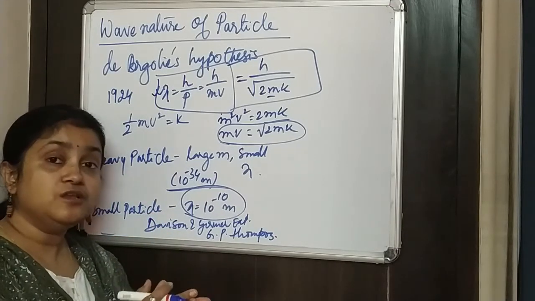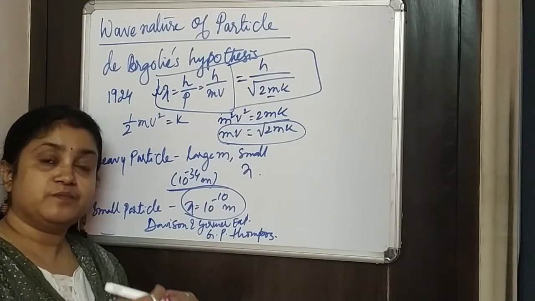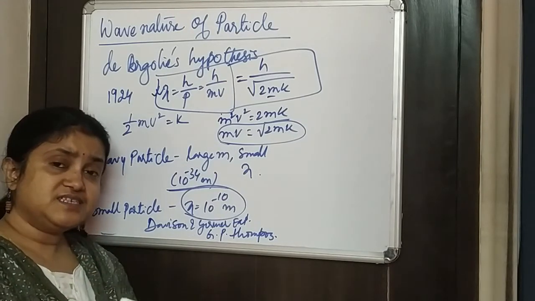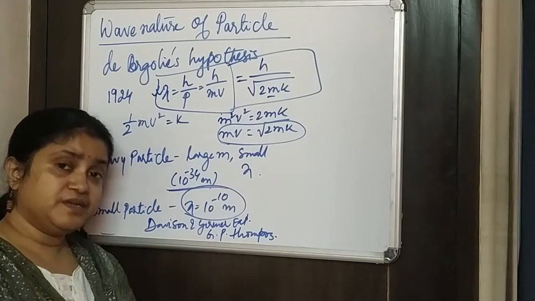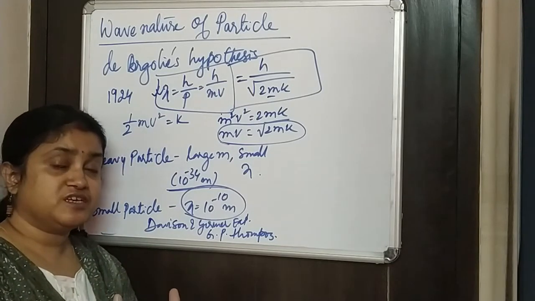It means that all matter is made up of small particles called atoms, and these atoms are made up of very small subatomic particles like electrons, protons and others.